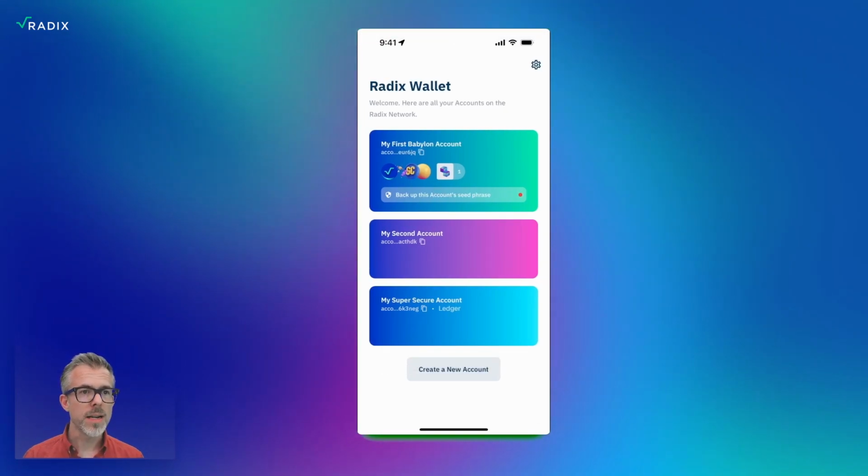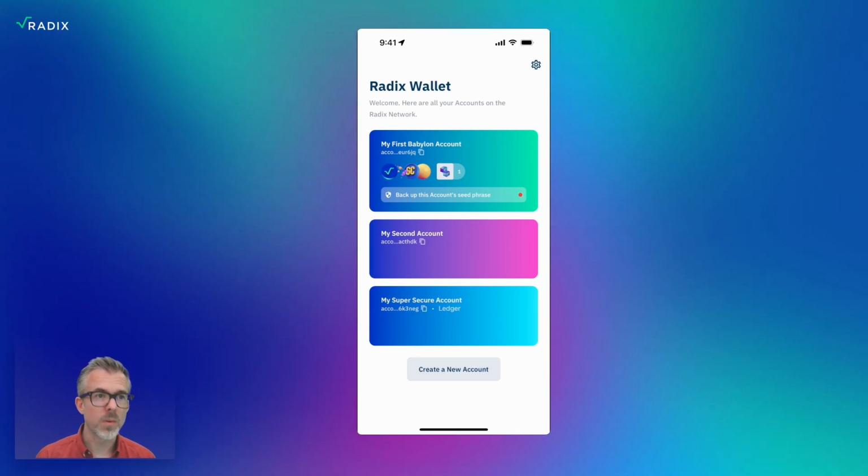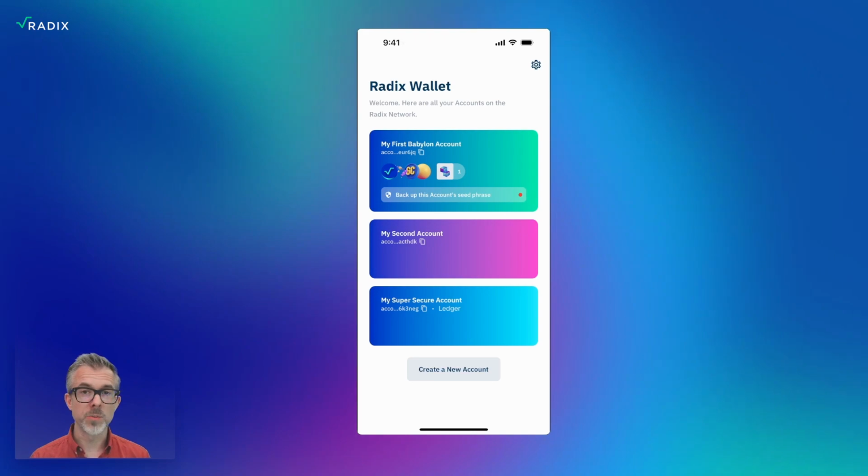Now, you might have noticed that I have this little warning on my top account, my first Babylon account. Maybe it's hard to see, but there's a little warning there that says back up this account seed phrase. The reason we're seeing that warning is because that account actually has some tokens in it. The other account, my second account, my super secure account, doesn't have any tokens, so there's not really a reason to worry about that seed phrase so far. But once you do have tokens, it's going to prompt you to do that.